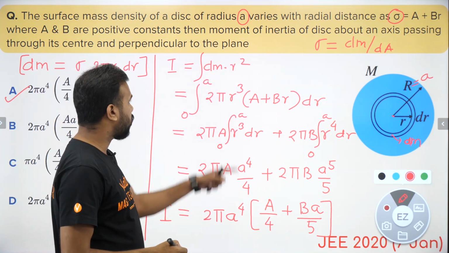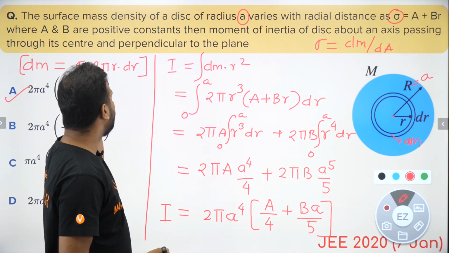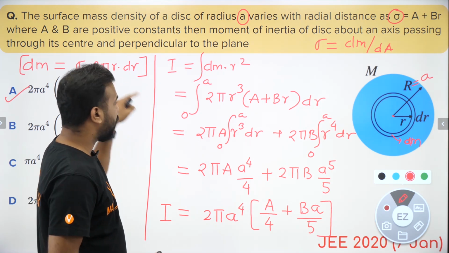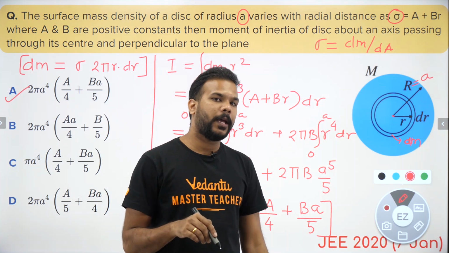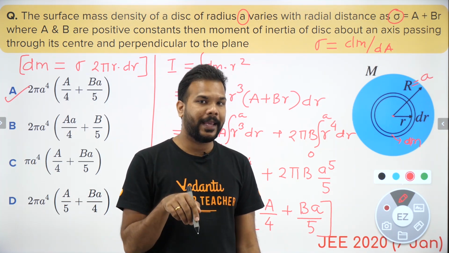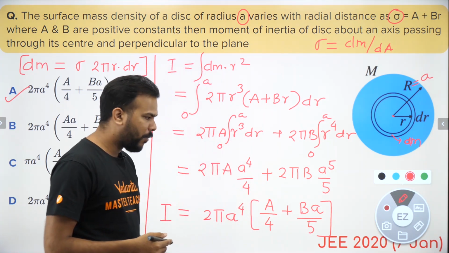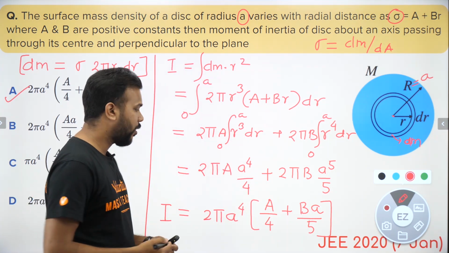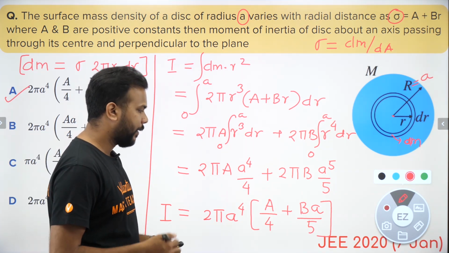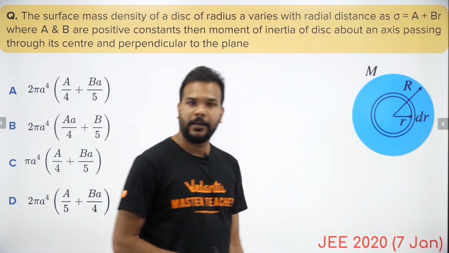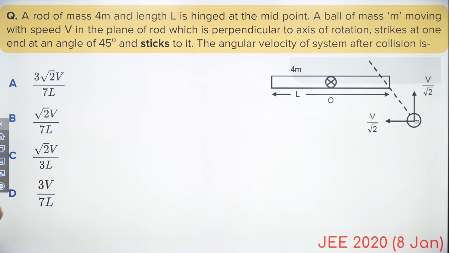Okay guys, so you can see that this is what you used to do earlier also. The only difference was that earlier, this dm we used to write in terms of mass density and the area of that ring, and mass density used to be constant. So we used to compare the mass density of the disk, m by A of disk, equal to the m by A of the ring. So it used to be a much simpler derivation and used to come out as m r square by 2. Okay guys, I hope you understood, all of you. Cool, so let's move on to the next question here.